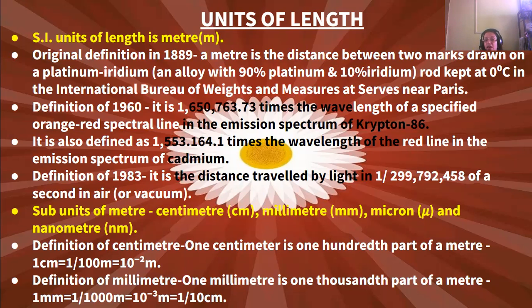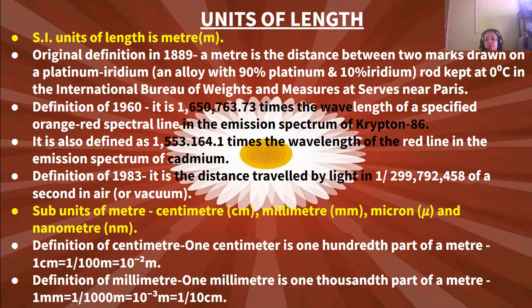There, this rod is kept, and the distance between the 2 marks which are drawn on this rod is measured, and that is known as the meter. It is the original definition which was made in 1889. This measurement was done at 0 degrees centigrade. Later, this definition was modified in 1960.